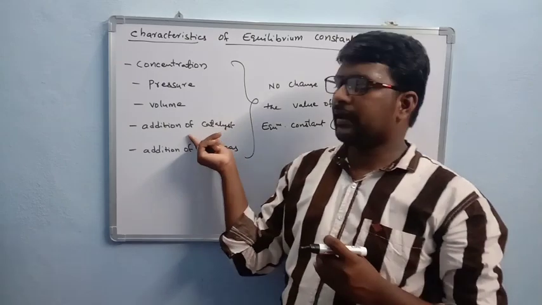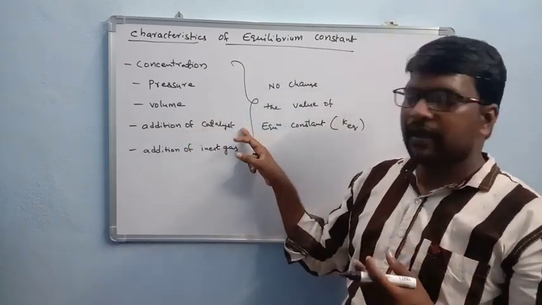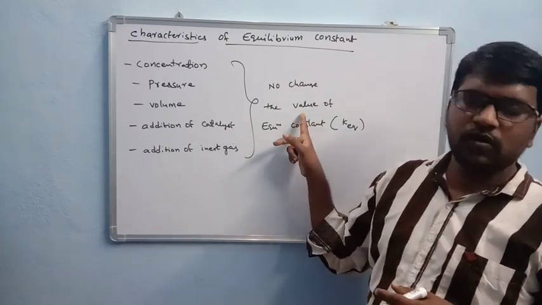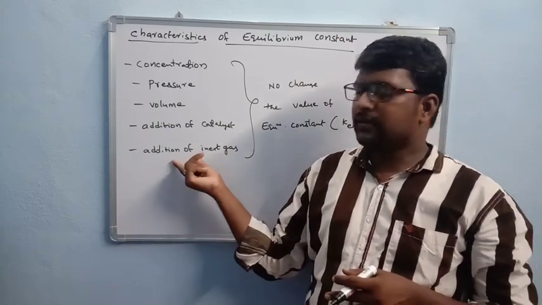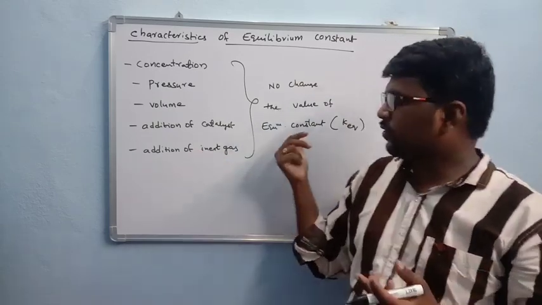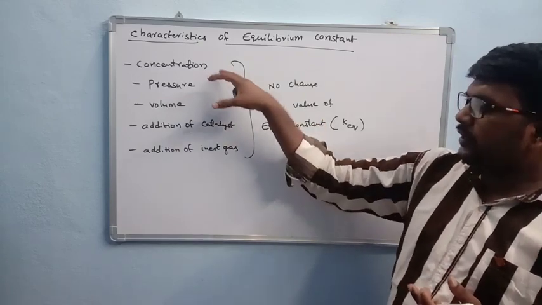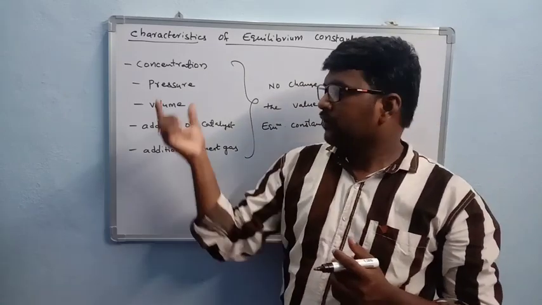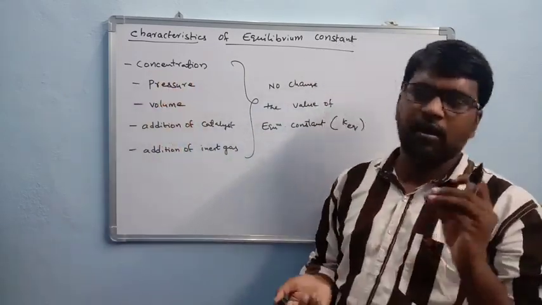And addition of catalyst, by adding catalyst, equilibrium position in forward direction, backward direction, both the direction it changed. That's why there is no change in the value of equilibrium constant. Similarly, by the addition of inert gas also, there is no change in equilibrium constant value. That means in these conditions, equilibrium constant is independent. Okay. So these are the conditions. On these conditions, equilibrium constant is not dependent.